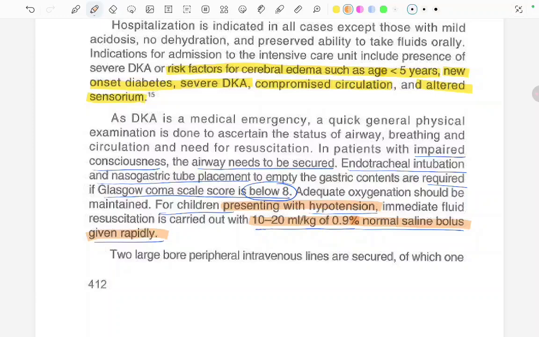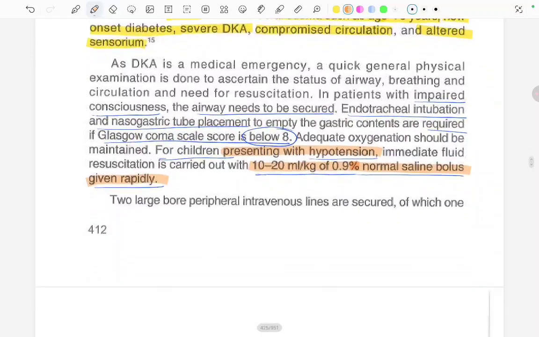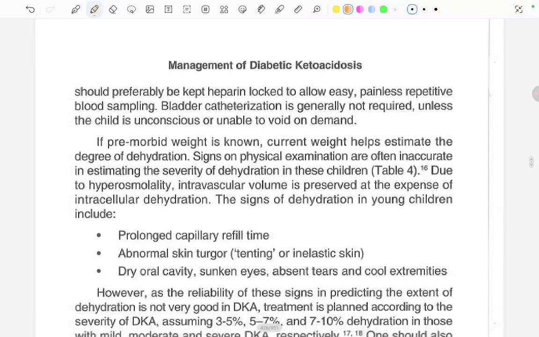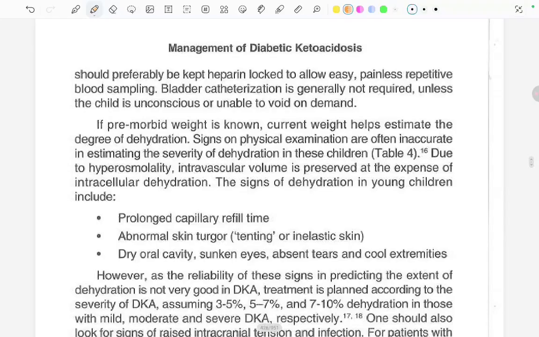Two large bore peripheral IV lines are secured, of which one should preferably be kept heparin locked to allow easy, painless, repetitive blood sampling. Bladder catheterization is generally not required unless the child is unconscious or unable to void on demand. If pre-morbid weight is known, current weight helps estimate the degree of dehydration. Signs on physical examination are often inaccurate in estimating the severity of dehydration in these children, because due to the hyperosmolality, intravascular volume is preserved at the expense of intracellular dehydration.